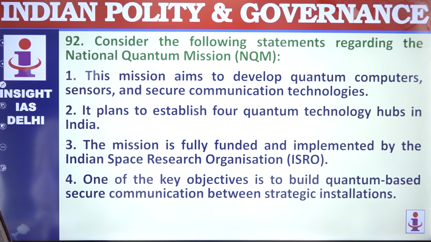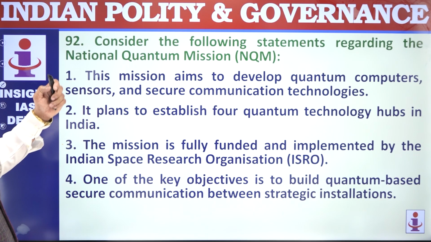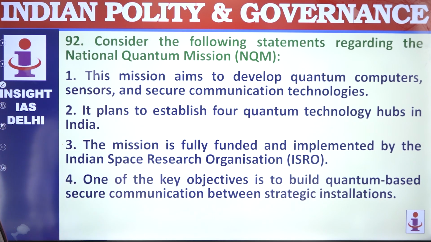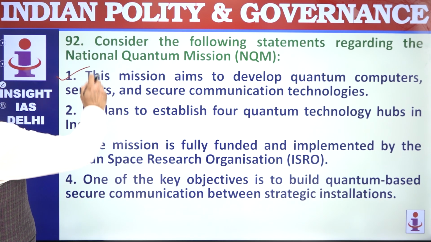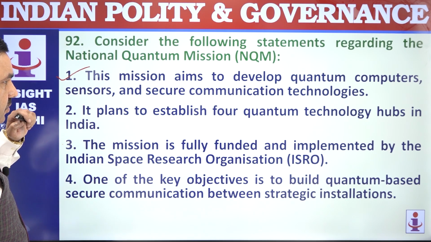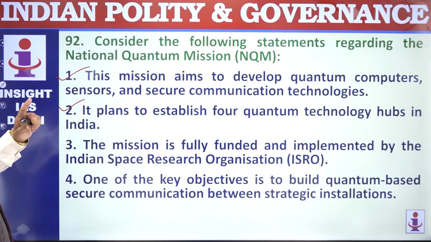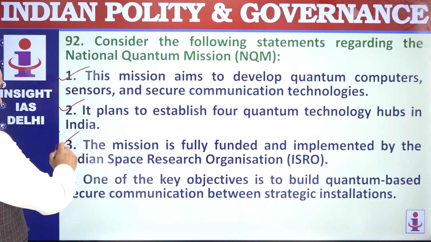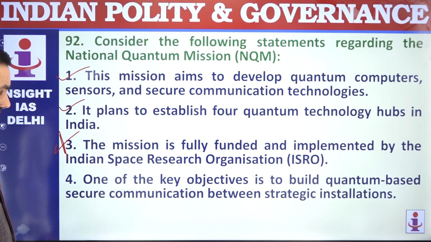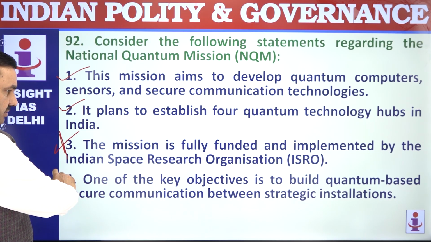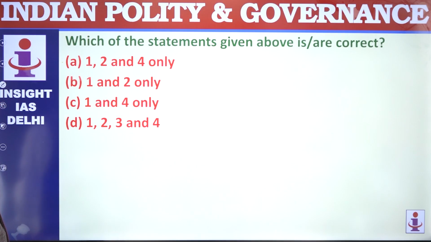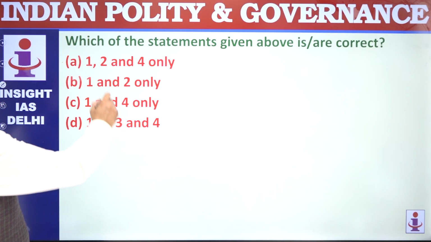Consider following statement regarding National Quantum Mission. This mission aims to develop quantum computers, sensors, and secure communication technology. That's correct. It plans to establish 4 quantum technology hubs in India. Correct. The mission is fully funded by ISRO, not ISRO, there are other agencies involved in it. One of the key objectives is to build quantum-based secure communication between strategic locations. That's correct. So 1 to 4.